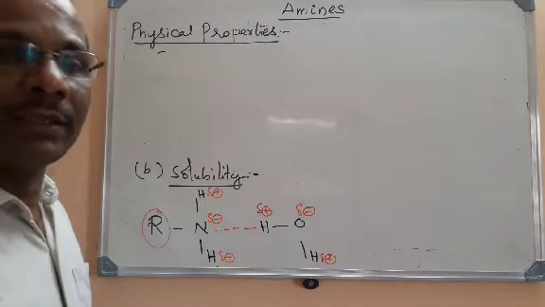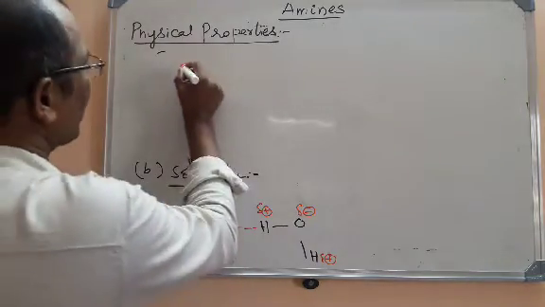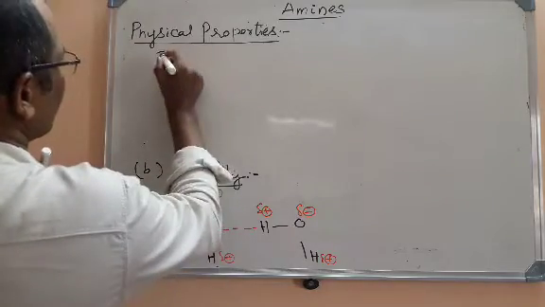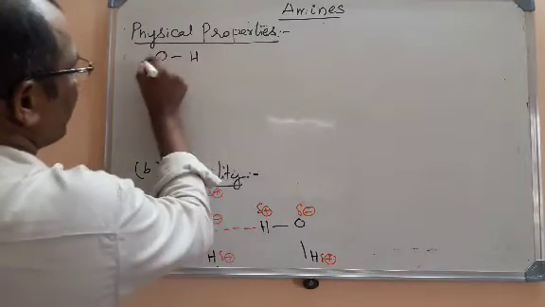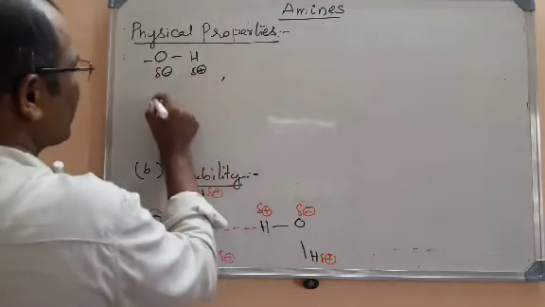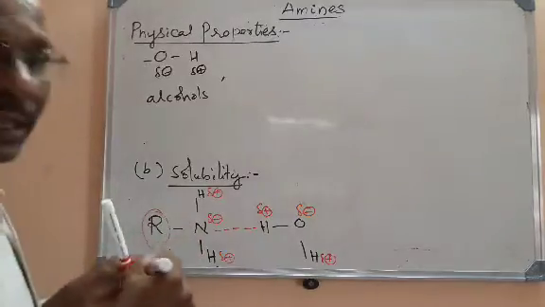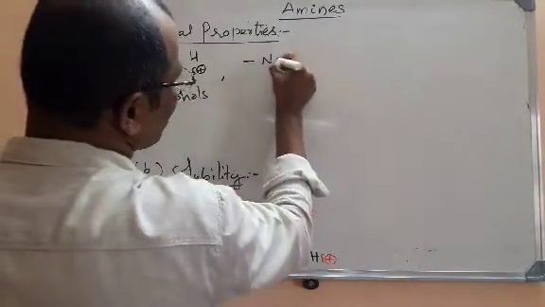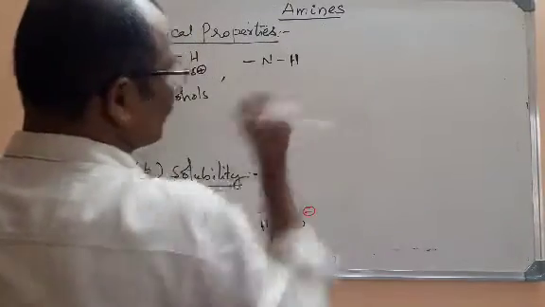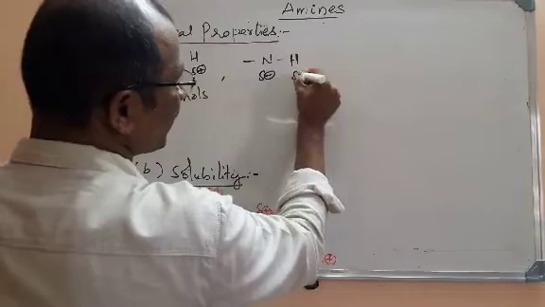Why? If you take an alcohol, there is an OH group in it, where oxygen gets a slight negative charge and hydrogen gets a slight positive charge. This is for alcohols. And if you take amines, here we have an NH bond. In primary and secondary amines we have an NH bond, where also we have polarity.